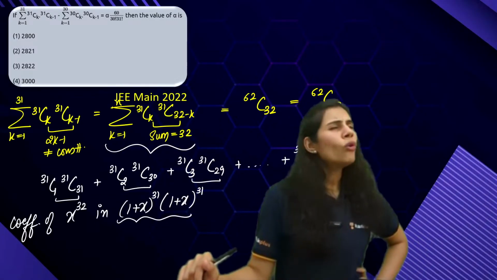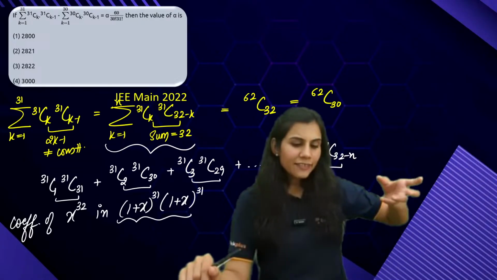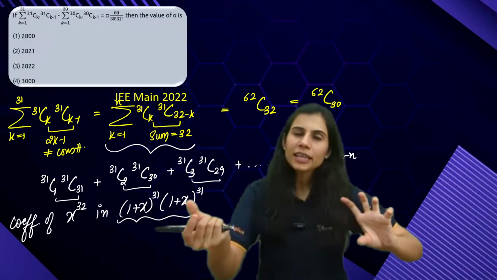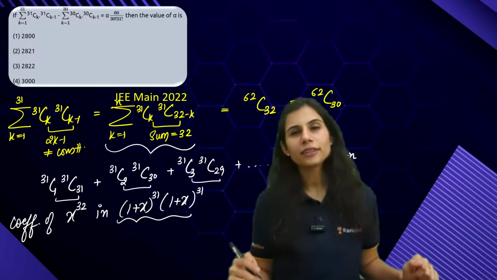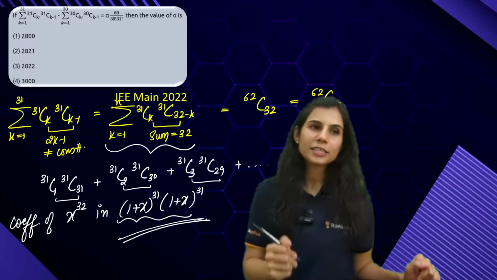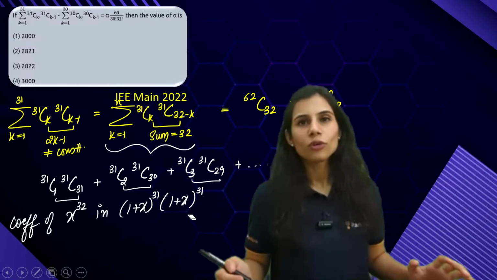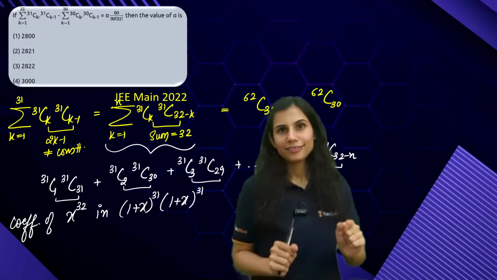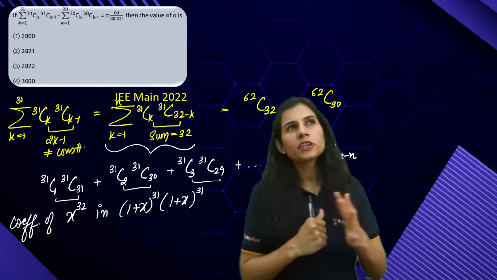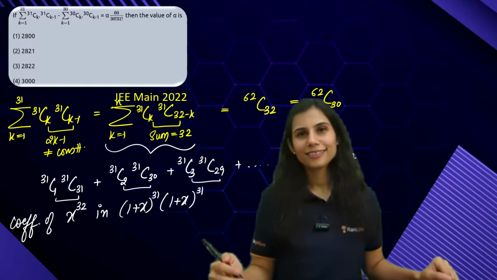These are the only ways to reach the coefficient of x to the power 32. 31C0 into something will not give you the coefficient of x to the power 32, because there is no x to the power 32 term present in any of these expansions. So you don't need 31C0. Ma'am, one term is missing. No, it's not missing.